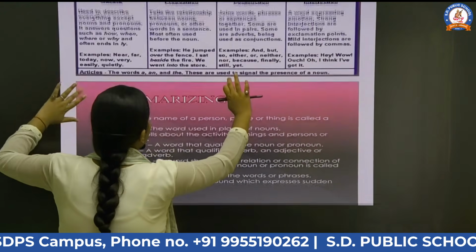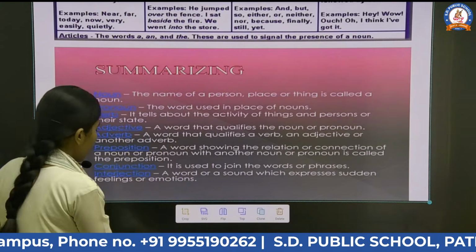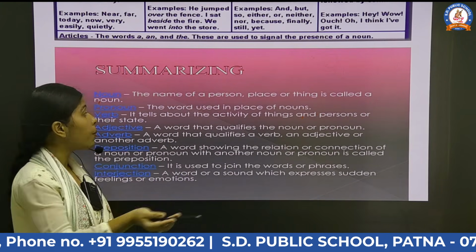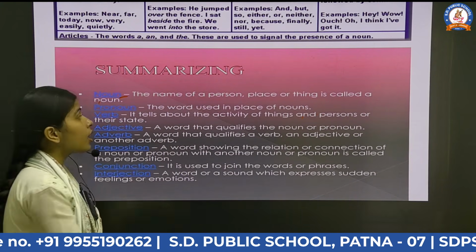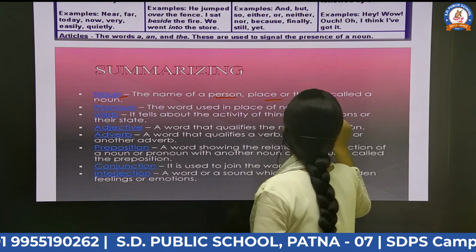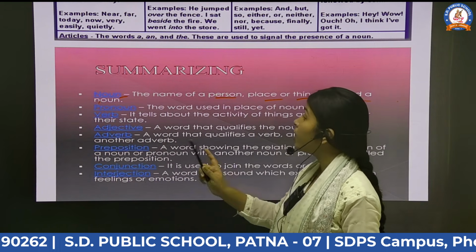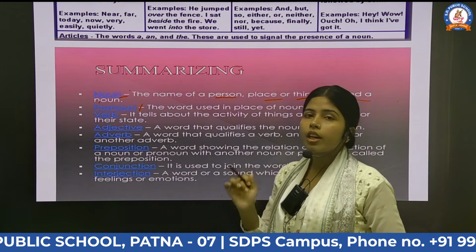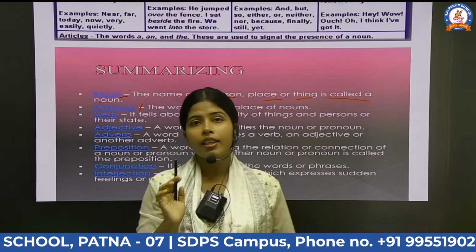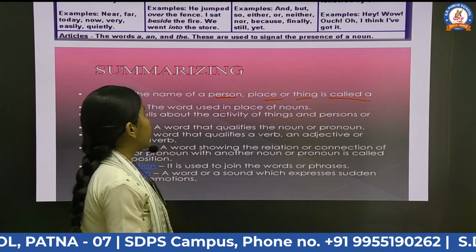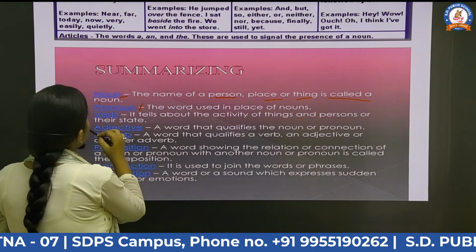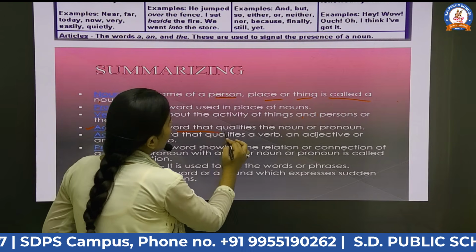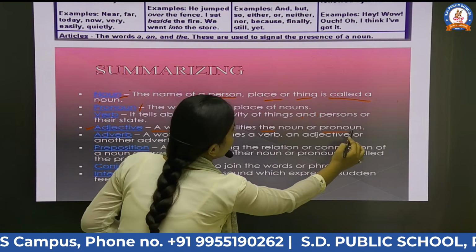Now let's summarize what we have studied today. Firstly, I have told you all about noun. What are nouns? Nouns are the name of a person, place, animal or thing. After that, we have discussed pronouns. What are pronouns? The word which comes in the place of noun is called a pronoun. And the third one is adjective, a word that qualifies the noun or the pronoun.